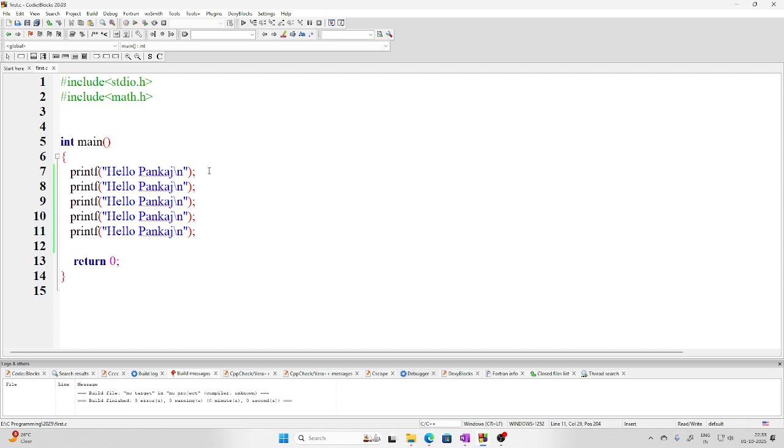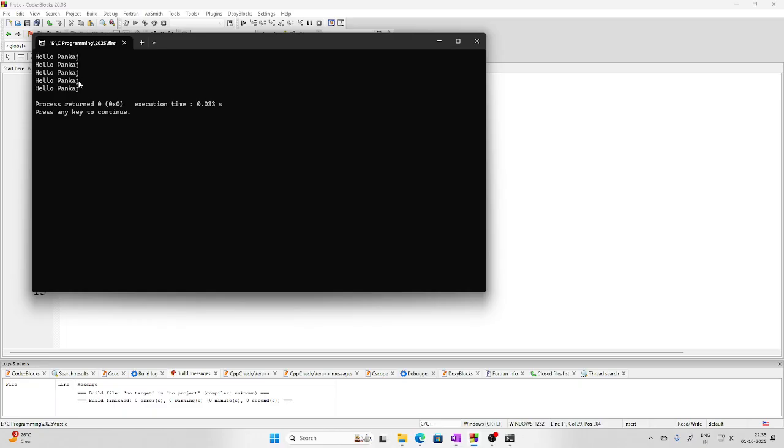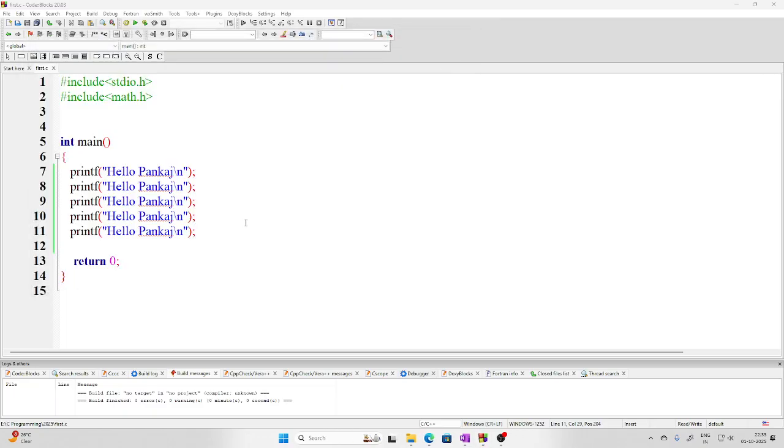If I run this, it will say 1, 2, 3, 4, 5. Only 5 times I have pasted, and I am feeling exhausted just by copying and pasting. So, is there any way that I write only one statement and then that statement is printed 5 times, 10 times, 100 times, lakh times?